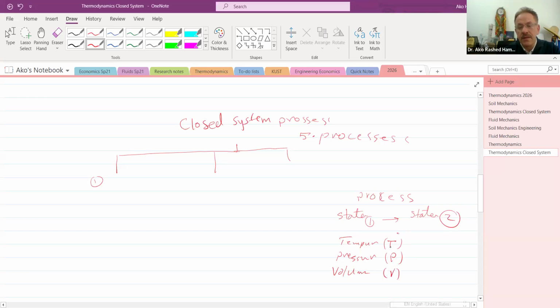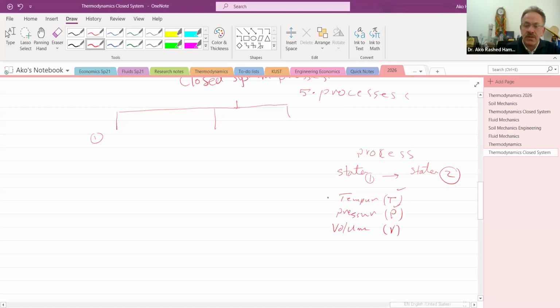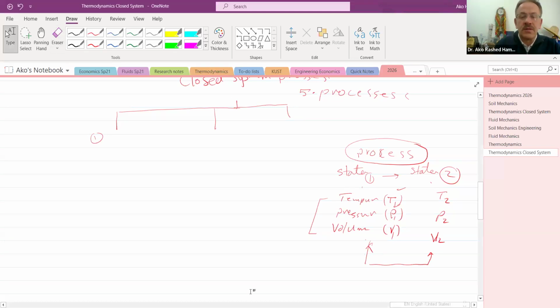Those are mainly the cases that we have, and they can be described for any state. So for state 1, we have T1, P1, V1. For state 2, we have T2, P2, V2. Okay? Now, when anything happens going from state 1 to state 2, it's called a process. This process can be classified majorly into 5 principal processes. The first one is called